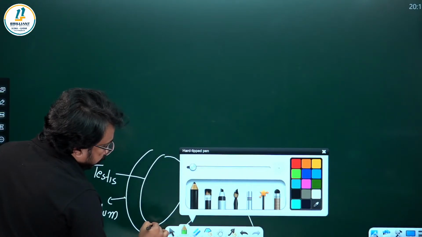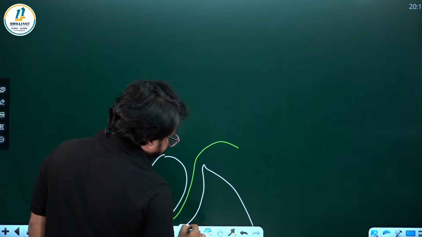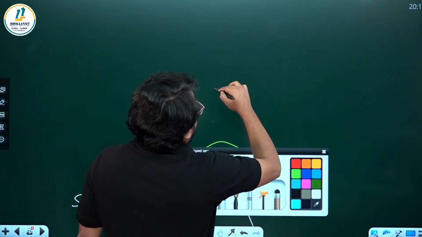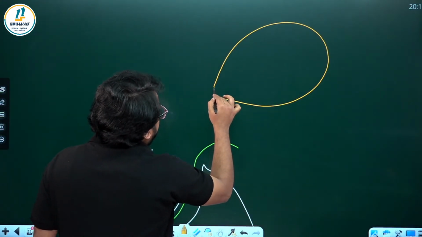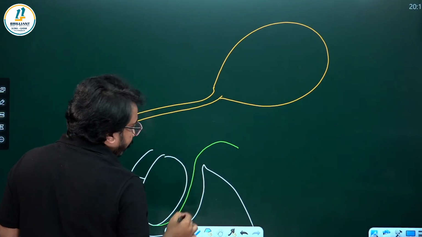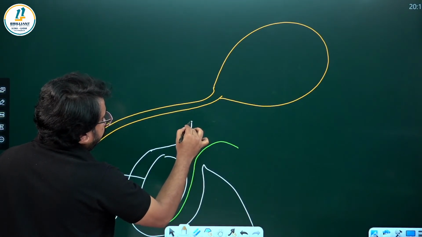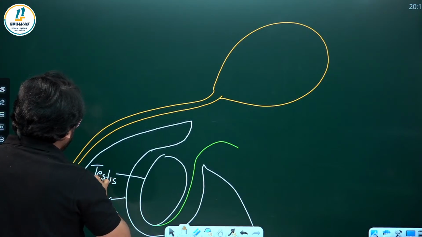And from here you can see the vas deferens joining, and it forms a loop around. So this is the urinary bladder and this is the urethra that comes outside the abdomen. Here there is the scrotum and the male reproductive organ.